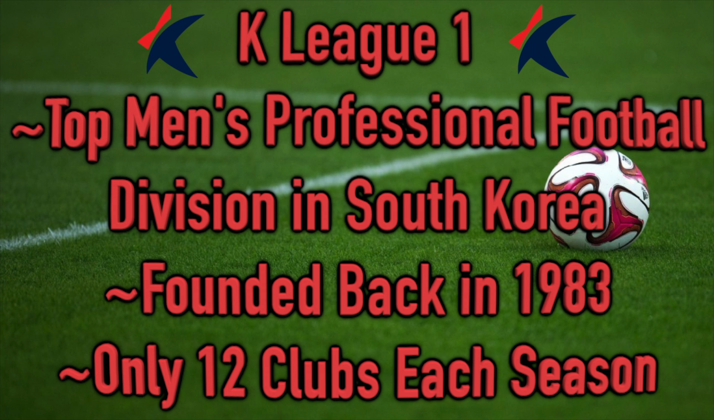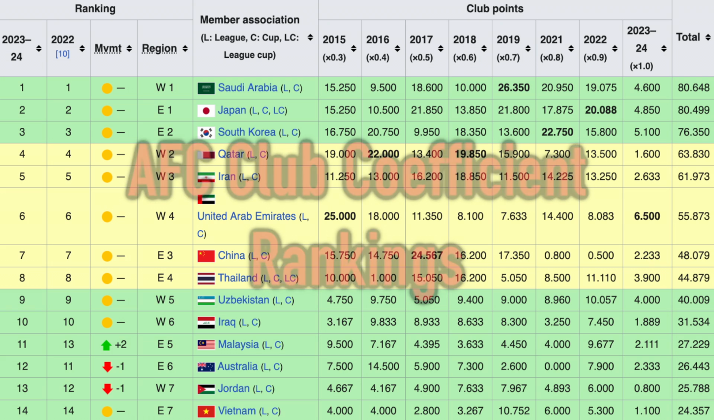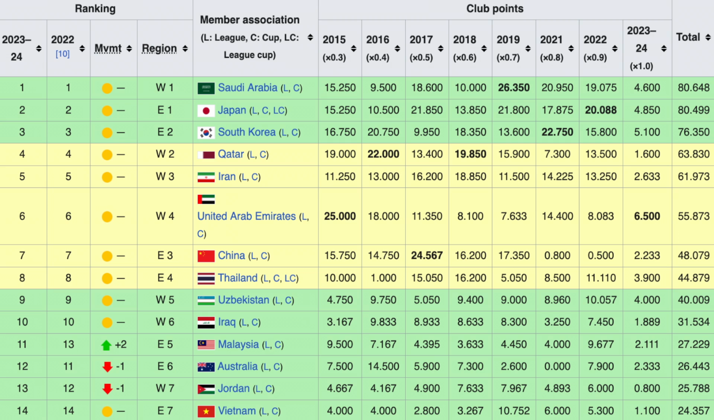K-League 1, founded back in 1983, is smaller than a lot of top leagues around the world, with only 12 clubs from season to season. It's one of the higher ranked leagues in Asia from year to year, currently the third highest rated league in Asia according to the AFC's club coefficient. Saudi Arabia has improved a lot recently. They have real star power with Cristiano Ronaldo, Neymar, Karim Benzema. Japan is number 2, but the K-League 1 is definitely high level for Asian standards. Again, consistently one of the better leagues on the continent, though not quite as good as the Premier League, La Liga, or some of those in Europe.